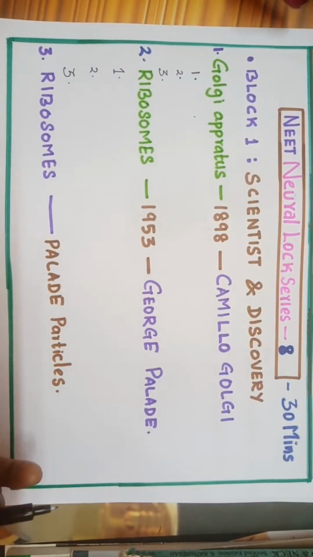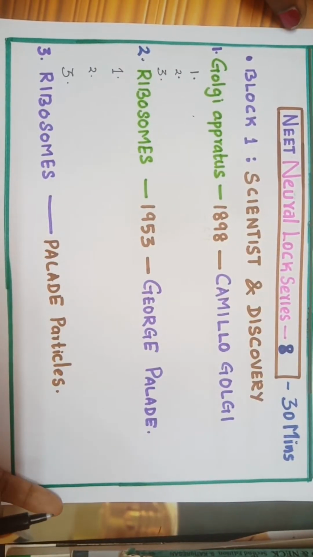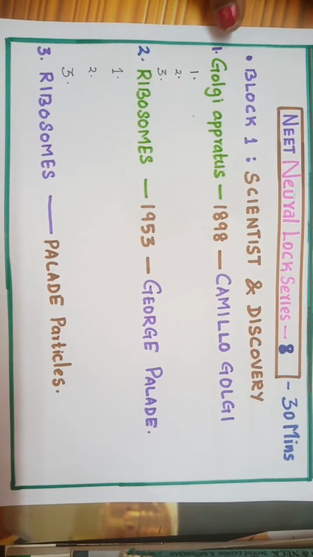Before starting, I am going to ask you a question. What are the reticular structures seen in a cell? If you know the answer, type it in the comment section. Next, can you name any two important code words used by the NTA to ask about plasmids? So what are plasmids? Do you know what are plasmids? What are the special characteristics of plasmids?